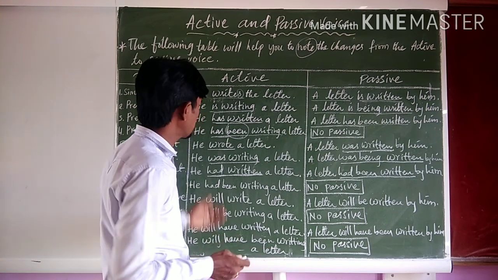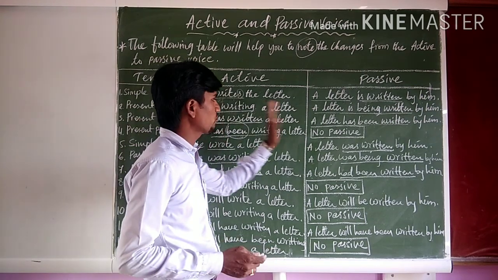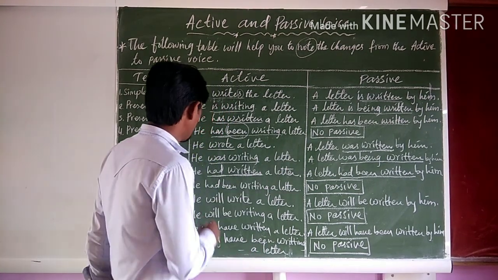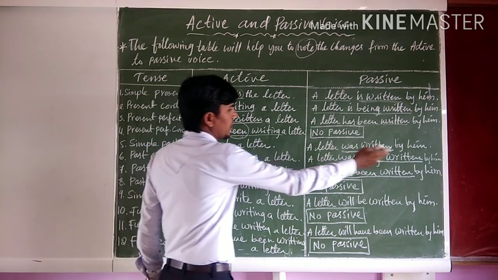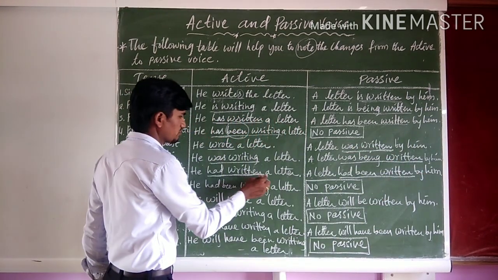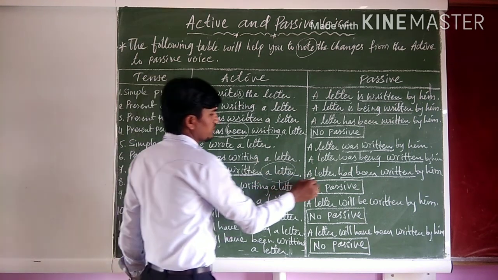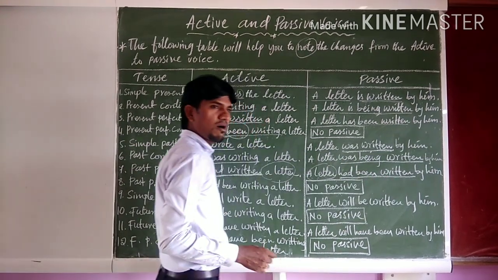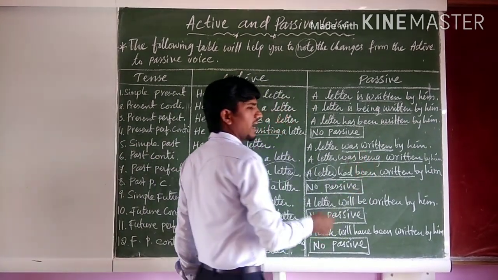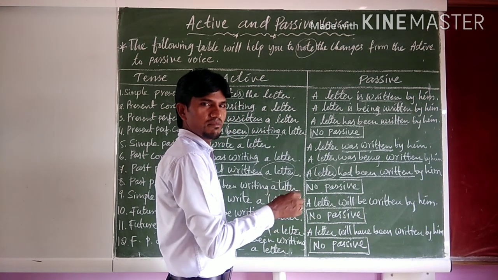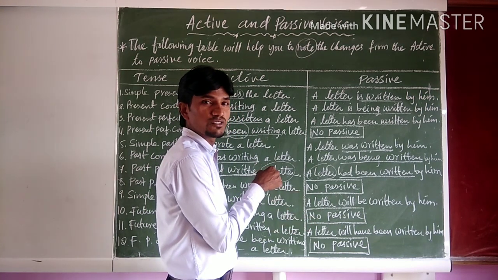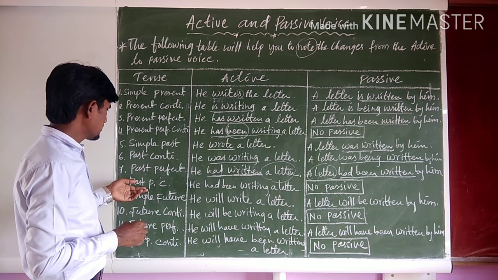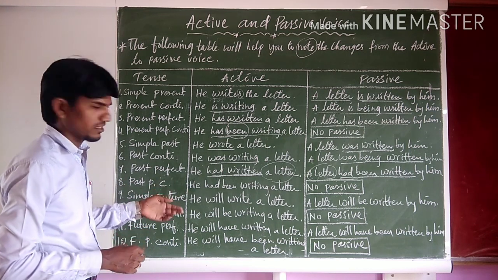I hope you are understanding how the sentence is being transformed from active voice to passive voice. The subject of the active voice becomes the object of the passive voice. The object of the active voice becomes the subject of the passive voice. The verb changes its form, and the be-form auxiliary, am, is, are, was, were, have been, is used according to the tense, because the tense won't change. Right?